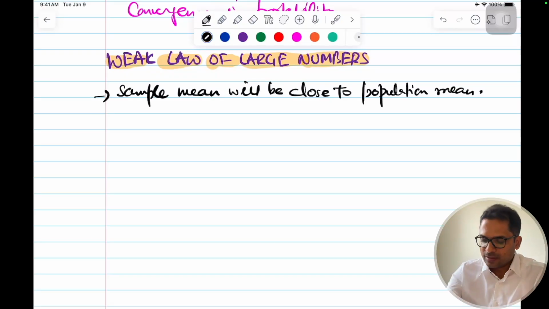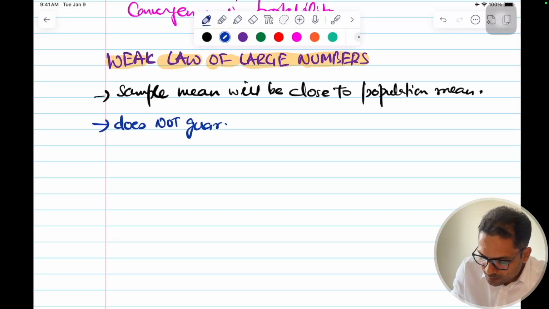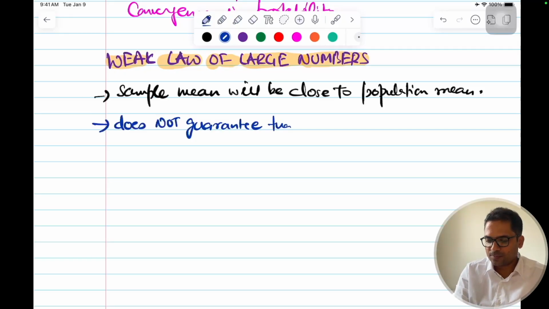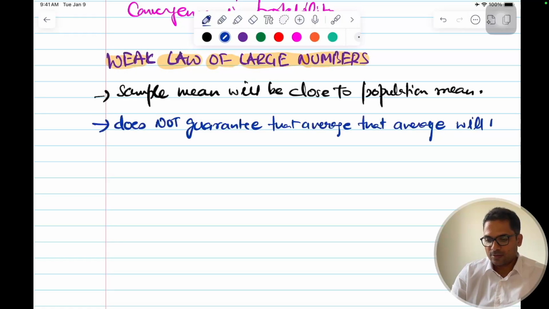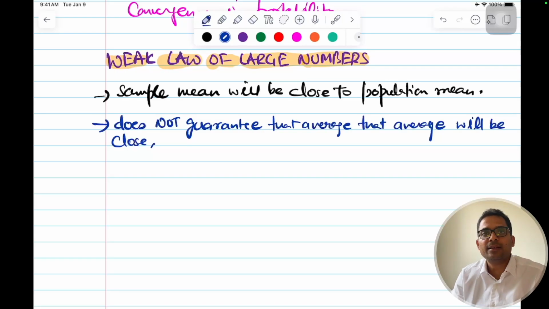So there is one more thing: what does it guarantee? It does not guarantee that the average will be close. It will be close, but it does not guarantee that it will be close.